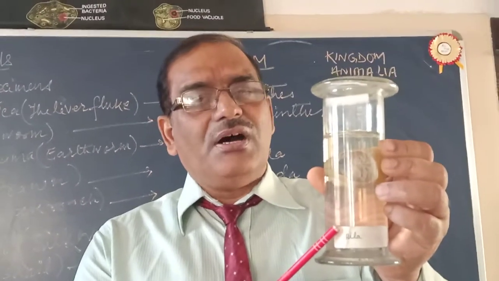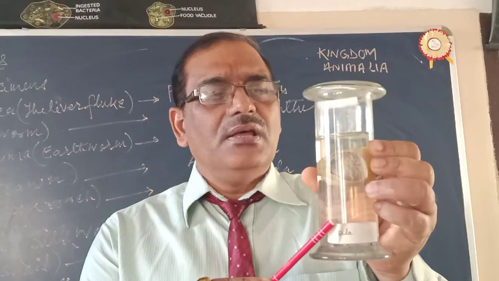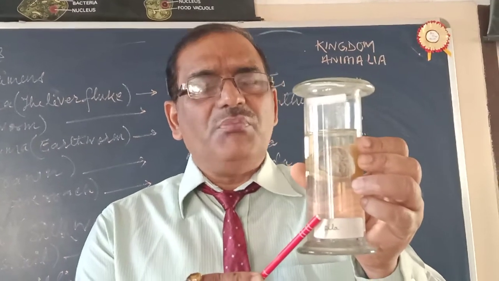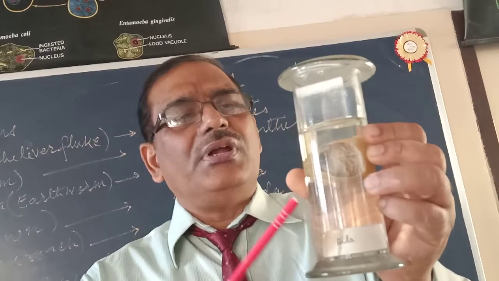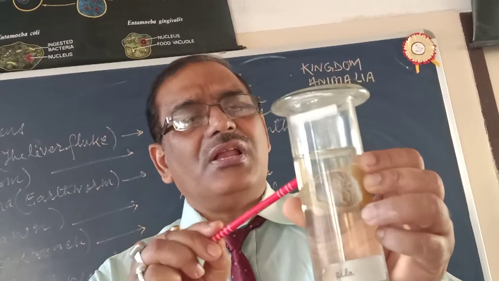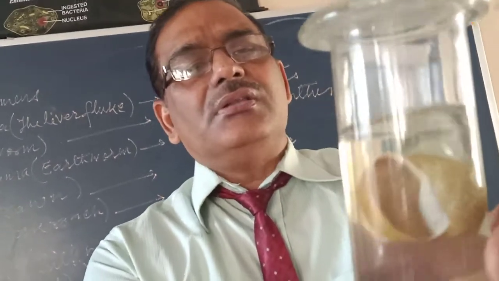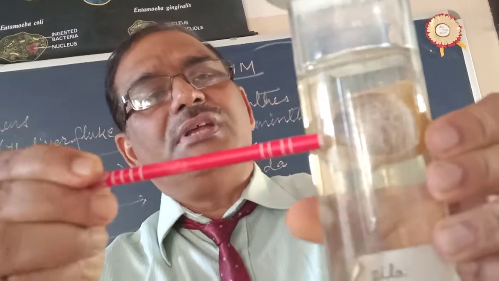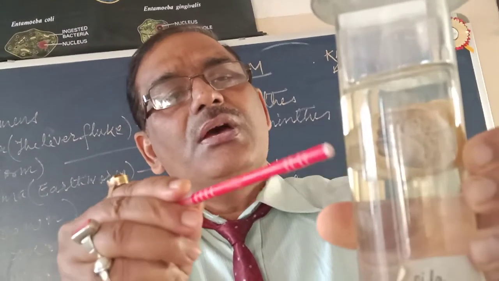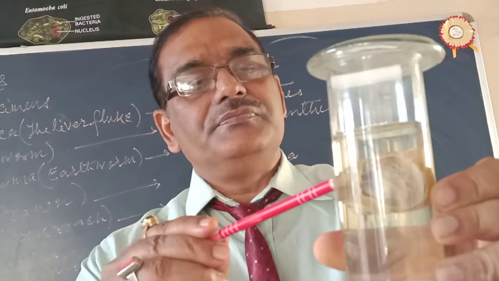In phylum Mollusca, the body is soft and unsegmented. In some members, the body is covered by a shell made of calcium carbonate. You can see the shell here, where it has been broken. So this is the shell. Internally the body is soft and unsegmented.